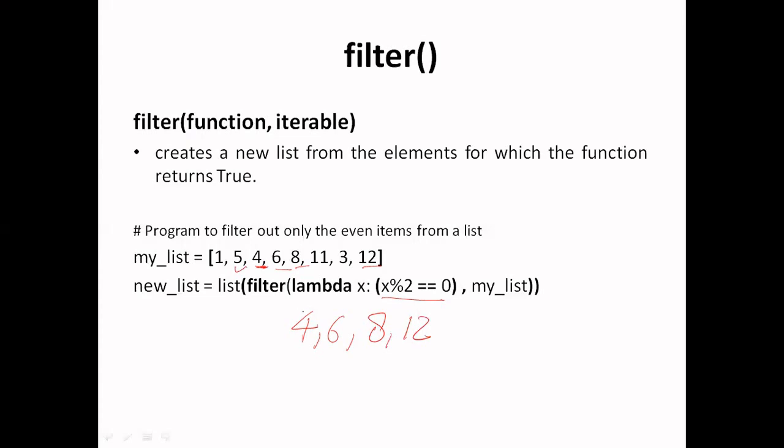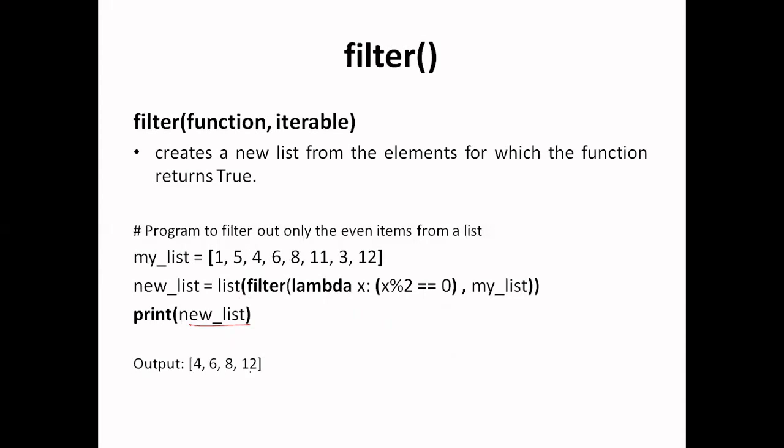So basically this will be an iterable object which has these 4 elements. To print this object, or to get any reference of this object, we have to typecast this iterable object to a list, so that we can get our answer in the list format. If we print this new list, we will get a list of 4, 6, 8 and 12, that is these 4 elements which satisfy this lambda function.